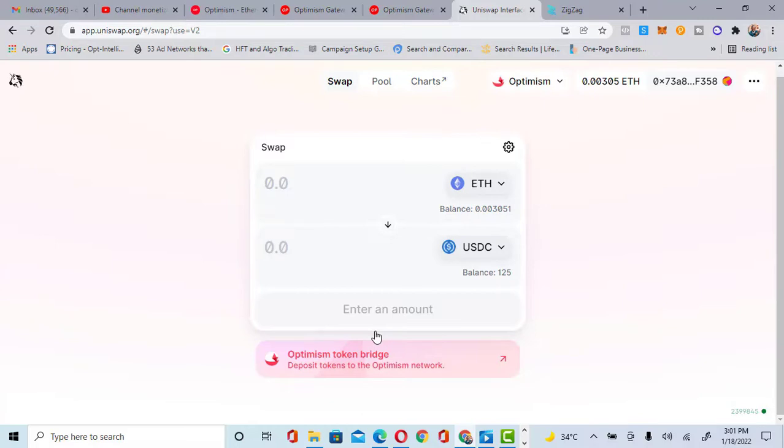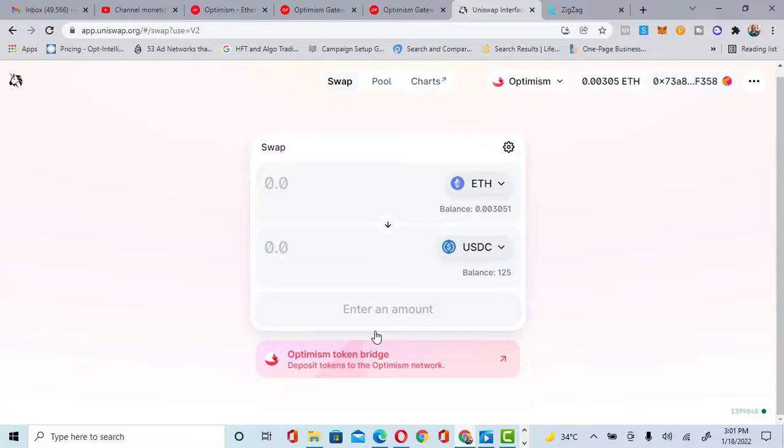Now, this airdrop can be worth a lot of money. You just need to swap your Ethereum to another coin and get eligible for this airdrop. This airdrop will be very, very big, I can tell you. Based on what we have seen on other layer 2 airdrops, like DYDX and Boba Network, it was big. So Optimism will be very big. You just need to take advantage of it.